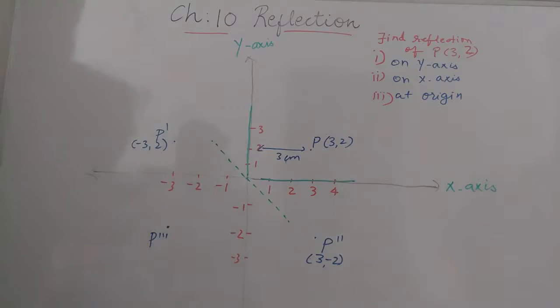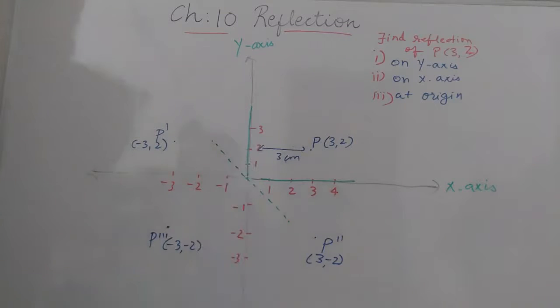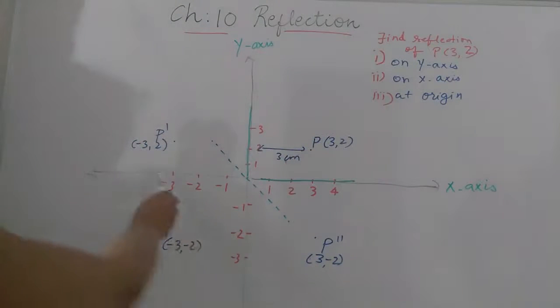You can give any name, P1, P2, P3, it is up to you. So (-3, -2). This is the reflection under the origin I have shown. So here we have seen the one question: first is reflection on the y-axis, reflection on the x-axis, and the third is reflection at the origin. So this is the basic concept of our reflection chapter.